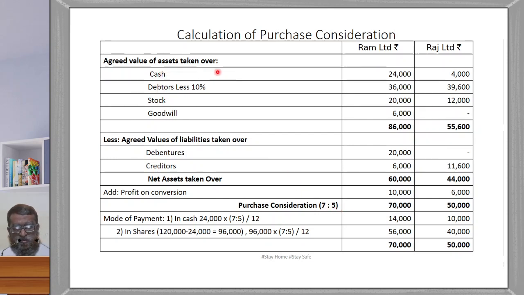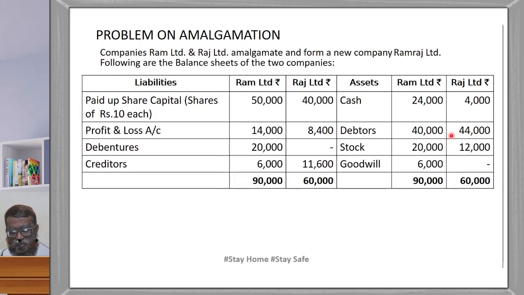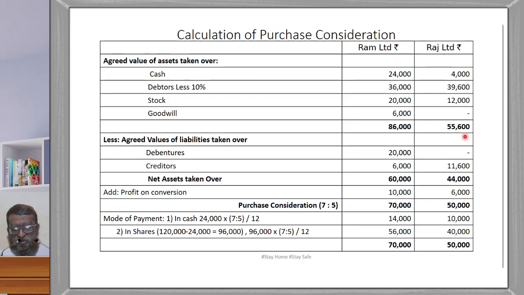Assets taken over. This is taken at agreed value. Cash 24,000 and 4,000. All the assets are taken over. Debtors, we said less 10%, here it is given debtors 40,000 and 44,000. So 40,000 minus 10%, 36,000. 44,000 minus 10%, 39,600. You have to do the calculation and check this amount. Okay. Stock 20,000 and 12,000. Goodwill 6,000. Total of the goodwill is also given in the problem.